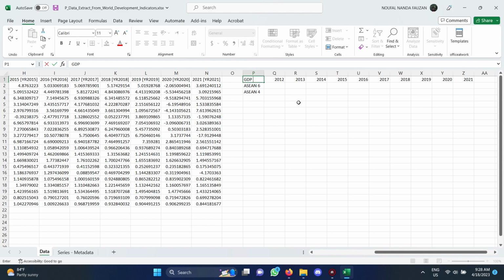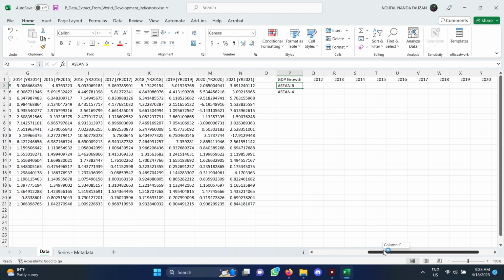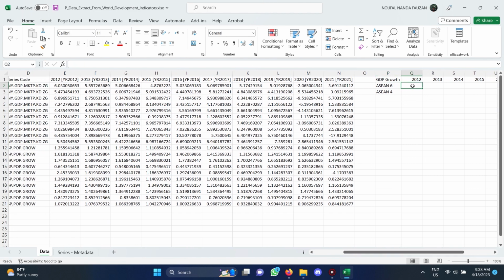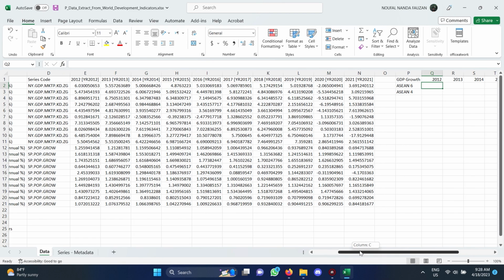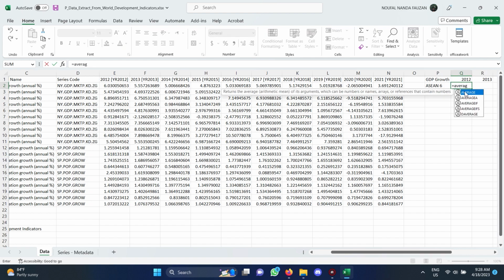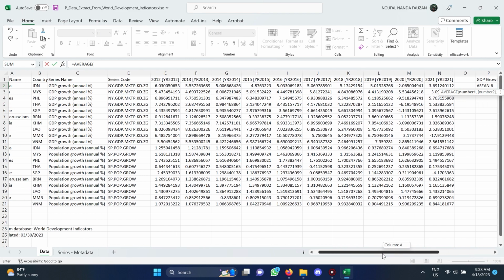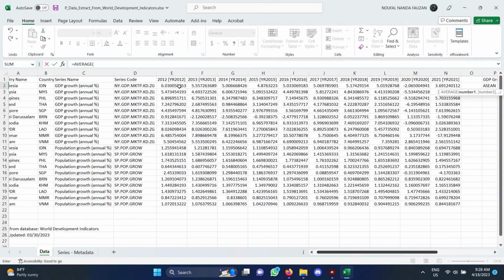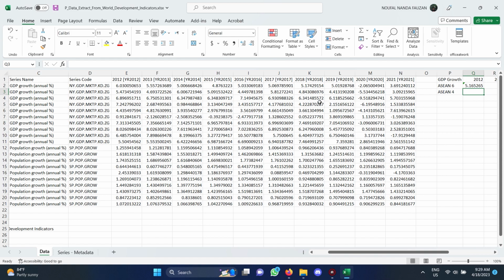And first we are making the data for GDP growth. First, the formula we use is equals average, and then we include data for 2012 for ASEAN 6, and then we have the average, which is 5.16.